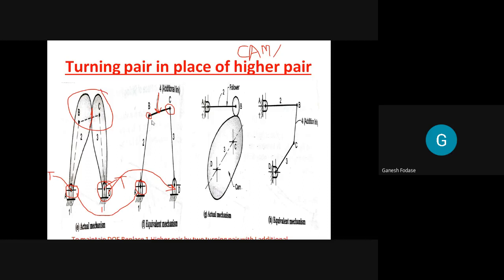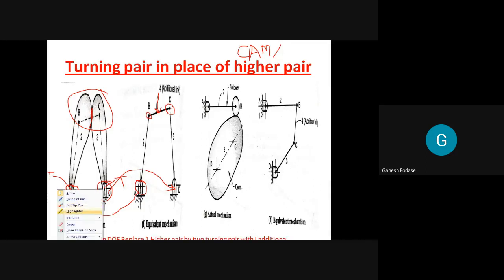Clear? In order to replace one higher pair, we have to add two turning pairs with one additional link. And if you do this, the degree of freedom will not change. The degree of freedom will remain the same. So I hope you understand how to replace a higher pair by turning pairs. Of course, the additional link added has two turning pairs. Already 1, 2, 3 are there, add a fourth link. So the fourth link with 2 and the fourth link with 3 will form a turning pair, not a higher pair now. Clear?